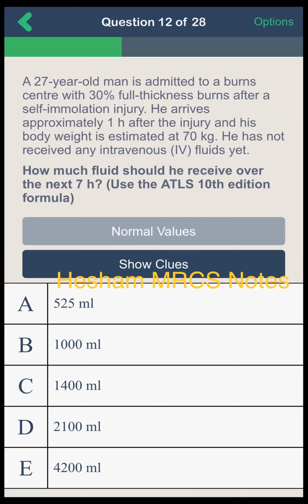I think option C will be most accurate. I don't have a pen and paper to calculate.